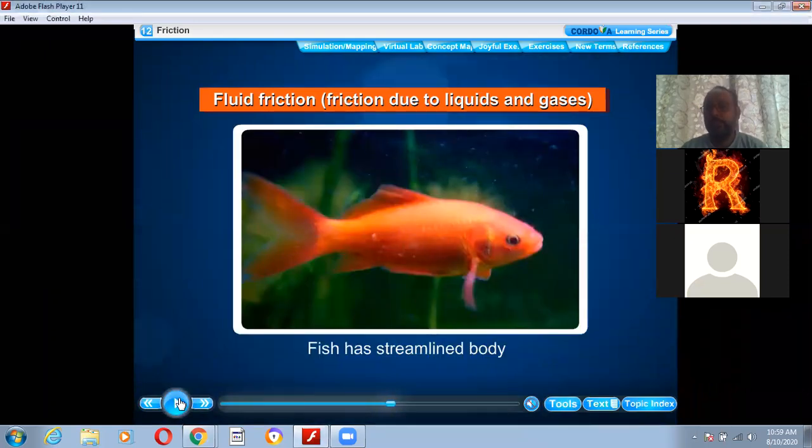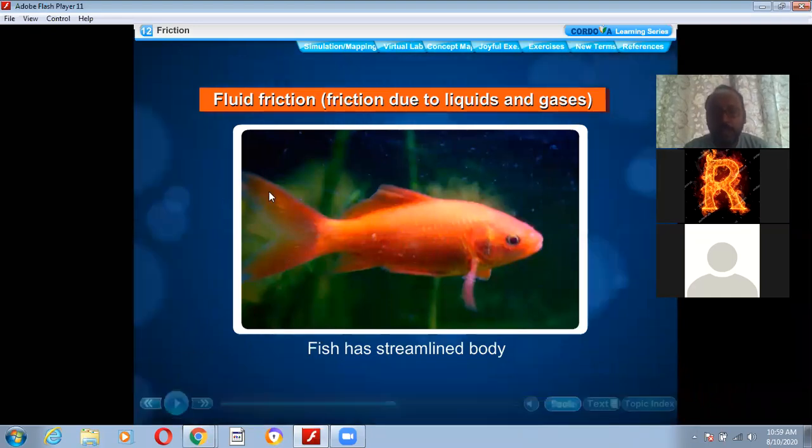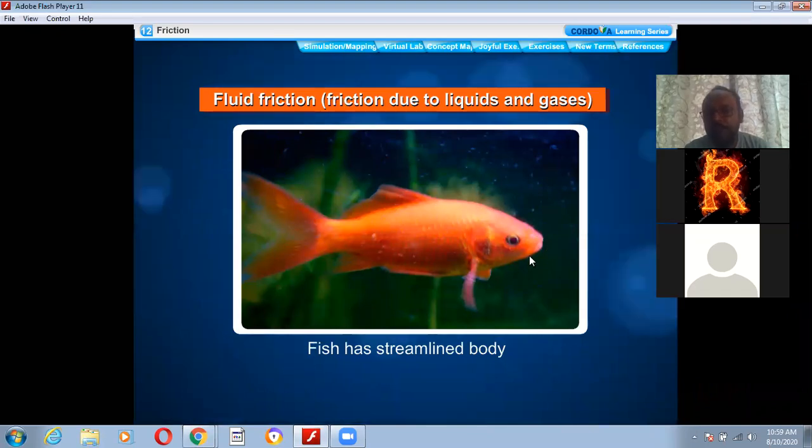So how can we get rid of this? How can we get the solution for this? You might have seen the very smooth swimming of the fishes. So why are they able to swim very smoothly? Because of the streamlined body. That shape is known as streamline. You can see that one portion has very less area and then the area is more. That is known as streamline shape, streamline body.